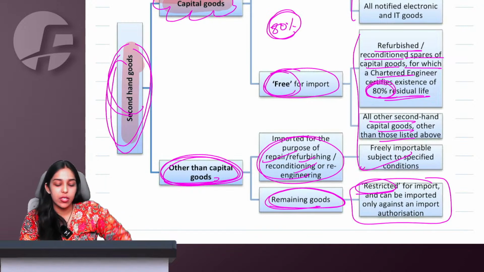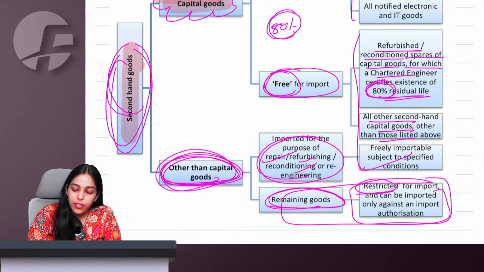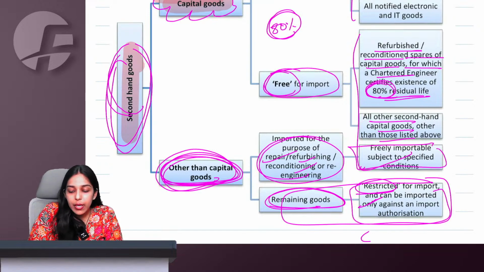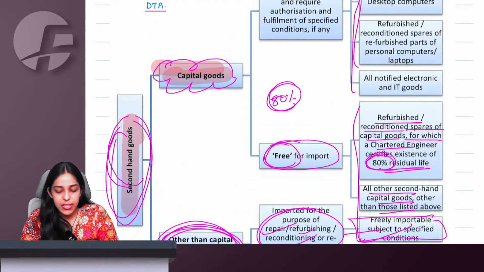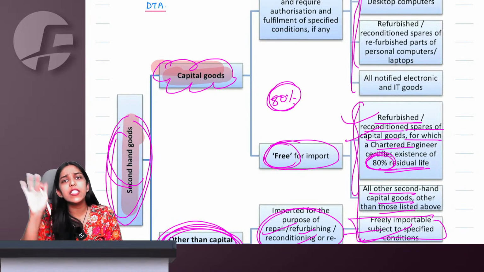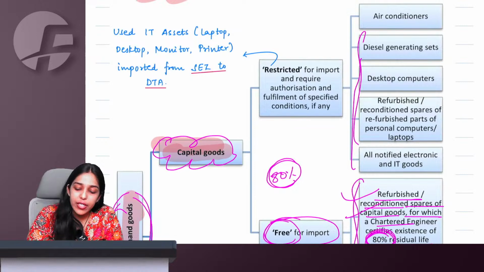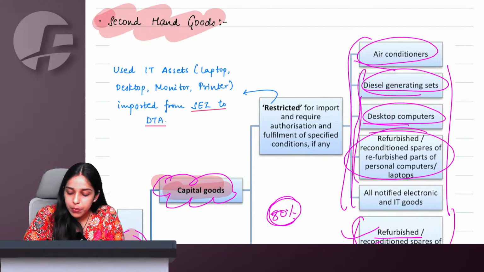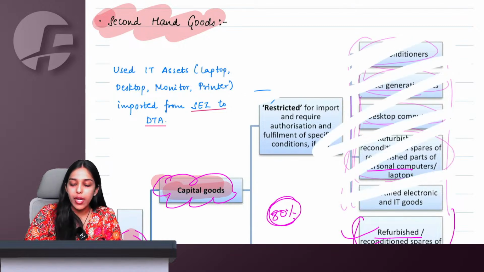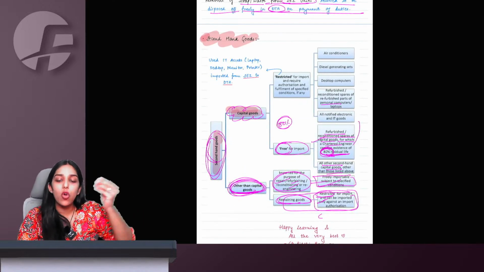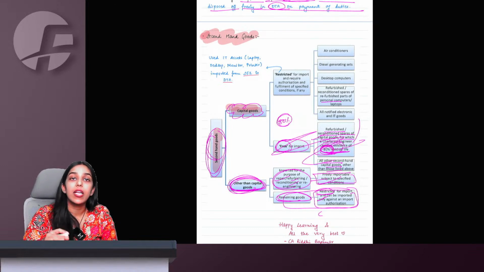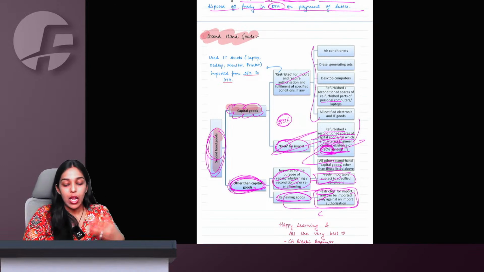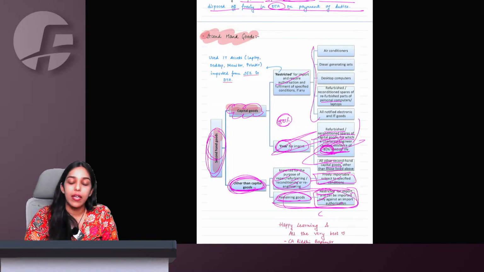See, it's exactly opposite. For other than capital goods, it is not free. Generally, it is restricted. Only for repair purpose, it is free. But for capital goods, we say that generally it is free if 80% residual life is there, or if it is goods other than this. But for these goods, air conditioner, diesel generating set, desktop computer, refurbished spare parts, or personal computer, laptop, all other notified IT goods, you will have to take authorization. So for second hand capital goods, normally it is free if 80% life is there. Otherwise, you need authorization. Other than capital goods, normally it is restricted, but only for repair purpose, it is free.